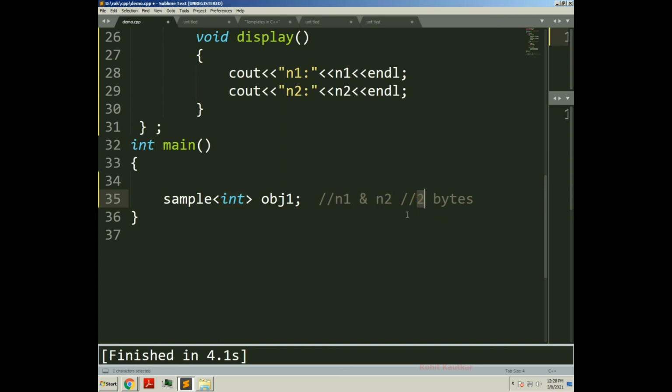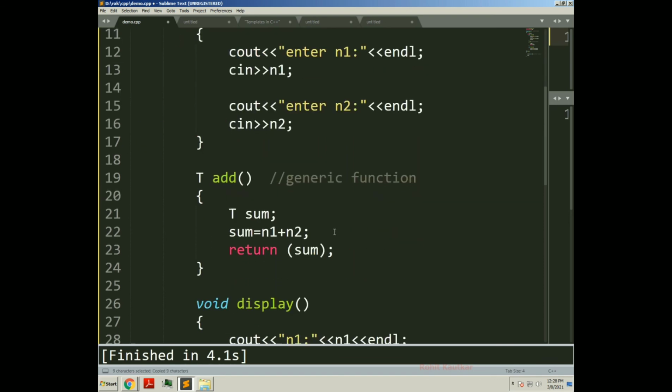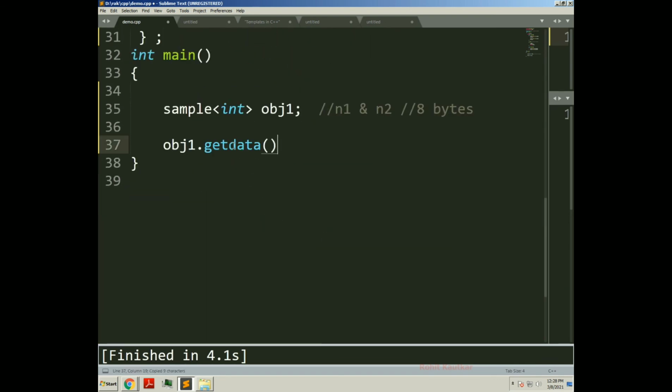So how much total memory will it allocate? 8 bytes. And this object I will use for invoking the input function. So I will write obj1 dot getdata, which is accepting input.